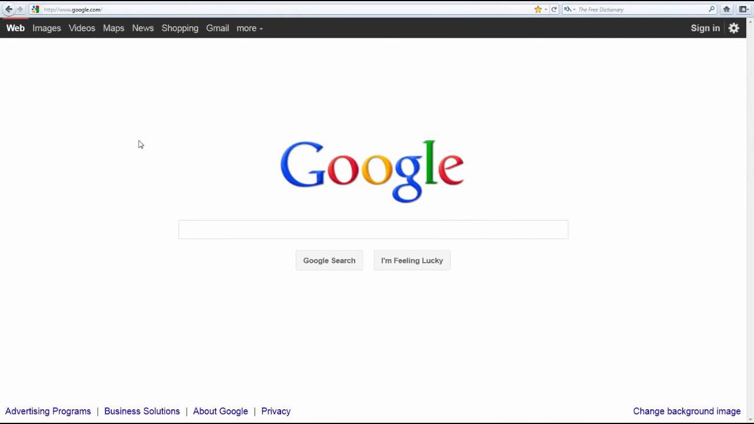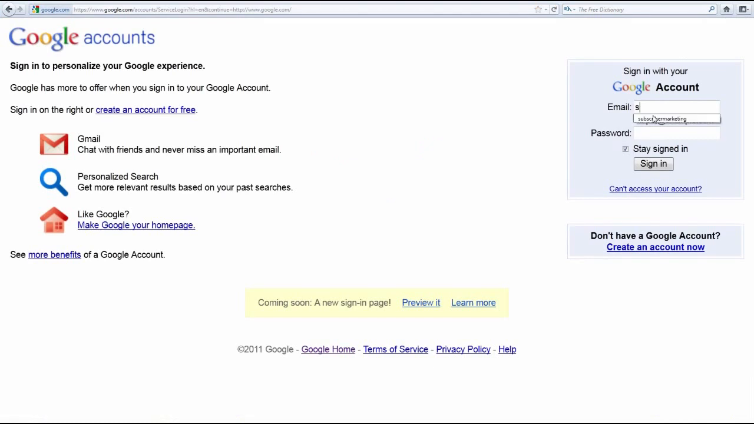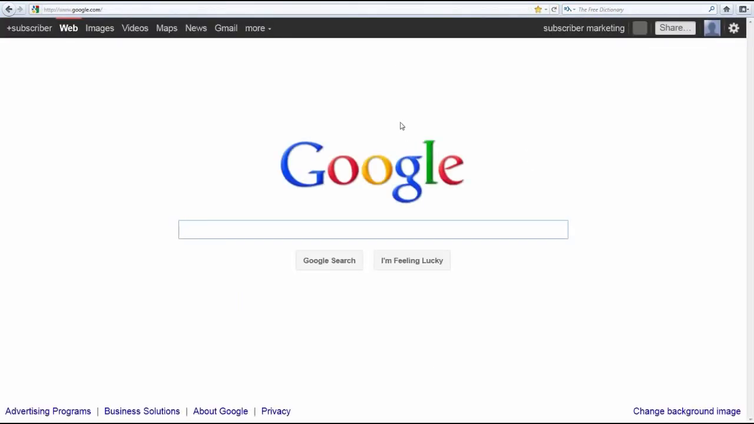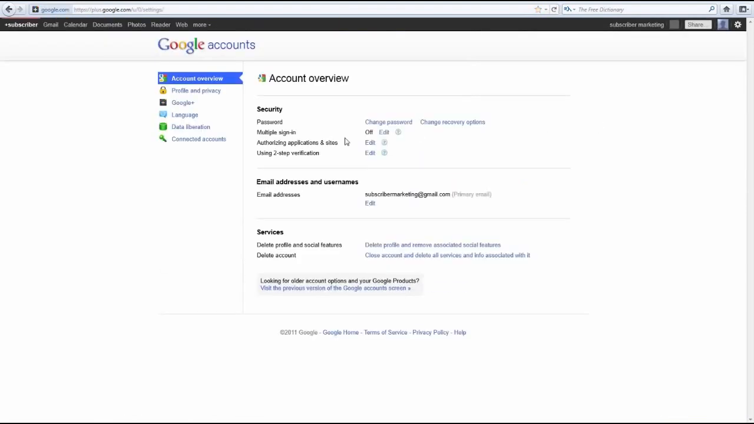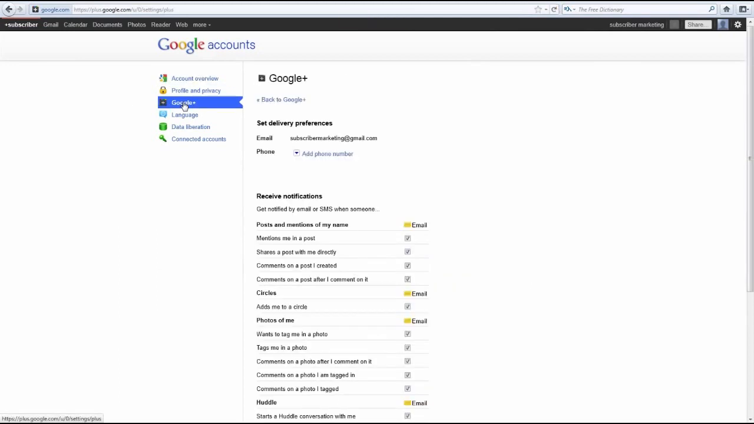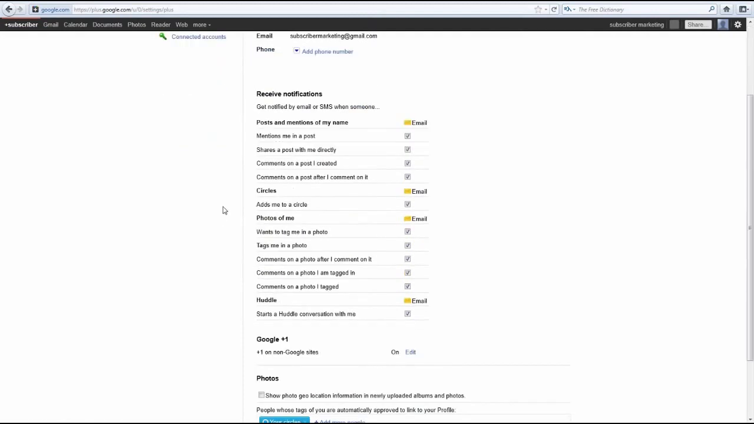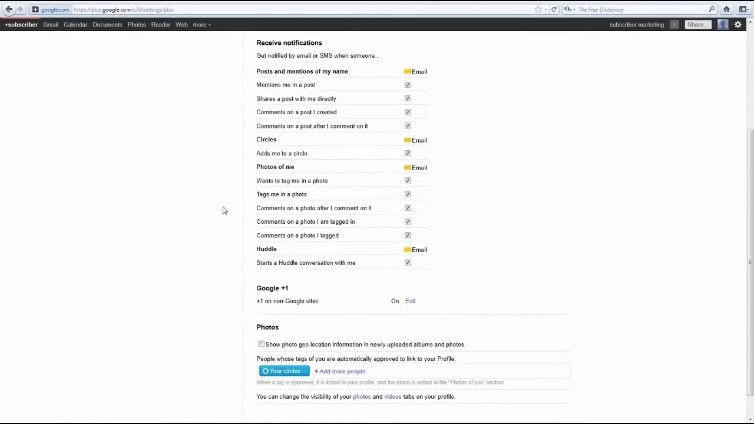Okay, let's go to google.com here and sign in normally with our account. Now, at the top right, click on your username as you see here, and it's going to reveal a drop-down that you're seeing right here. Now, I want you to click on the account settings. Okay, now, once you're at the account settings area, click on the Google Plus settings, like you see right here. And this is going to reveal a bunch of settings. Now, let's scroll down just a little bit here. You want to make sure that all the notifications are turned on, as you see right here.